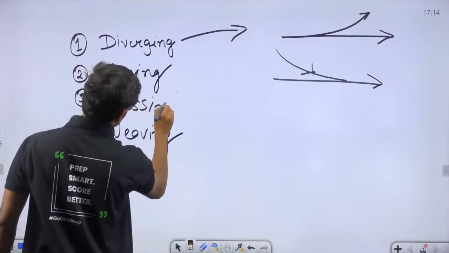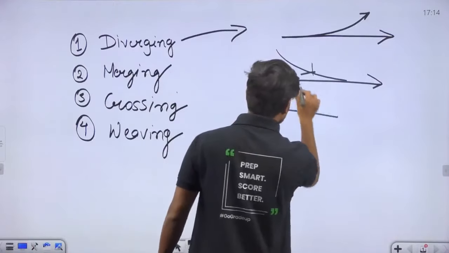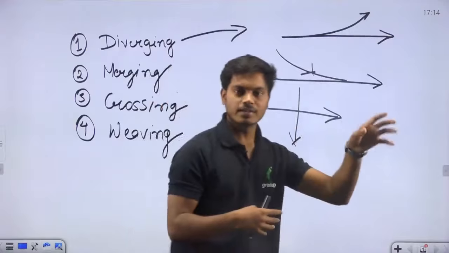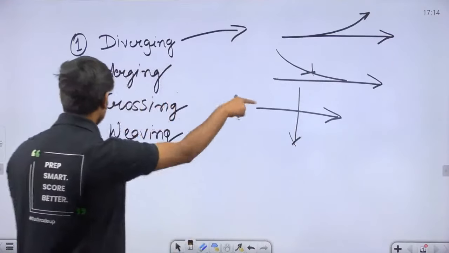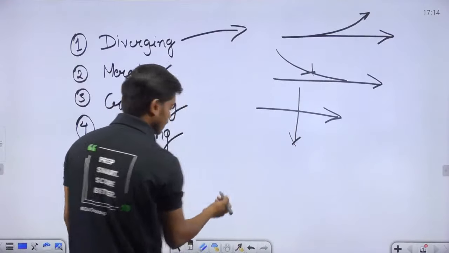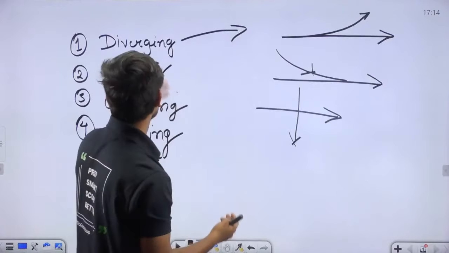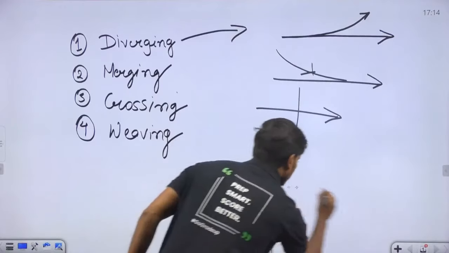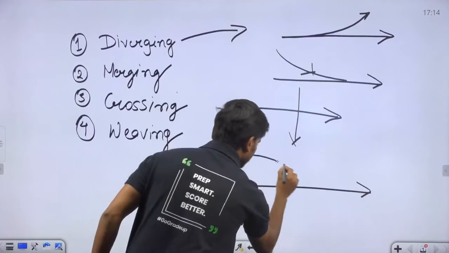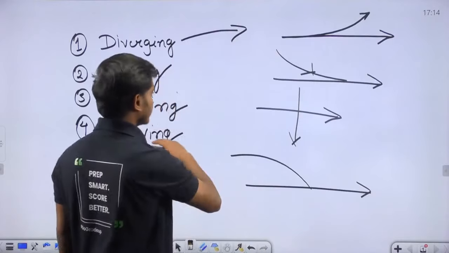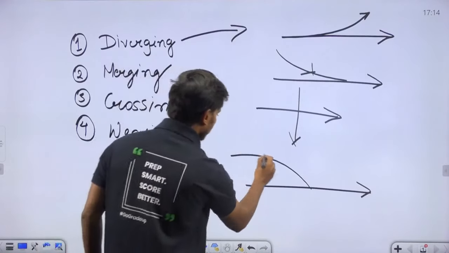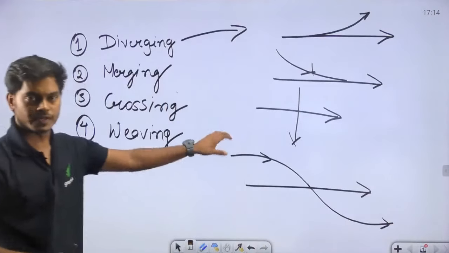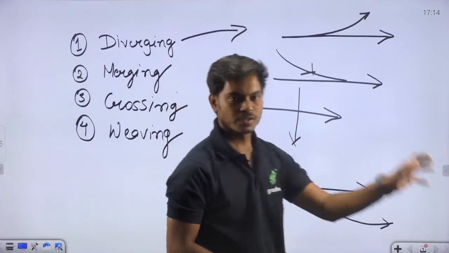All right, crossing is what? This is the crossing. These two vehicles are crossing each other, or the lane you can say. All right, so this is the crossing. And weaving is the combination of both of them, diverging and merging. How? Suppose this is the road and the movement of the vehicle will be, first it will come and merge and then it will diverge. So this is weaving.